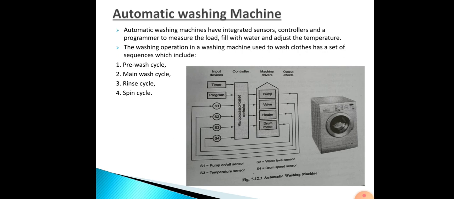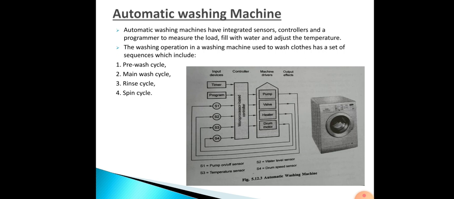First, the pre-wash cycle. An electrically operated valve opens and allows cold water into the drum. Then the clothes in the drum are given a starting wash with cold water. Next the water level is sensed, and by the signal from the controller the valve is switched off. Then the main wash cycle starts. The water valve opens and closes to supply water to the set level.